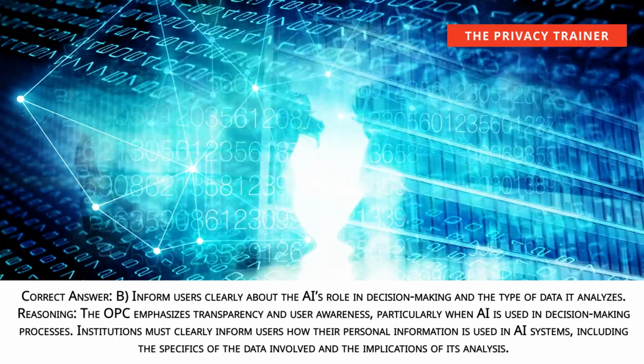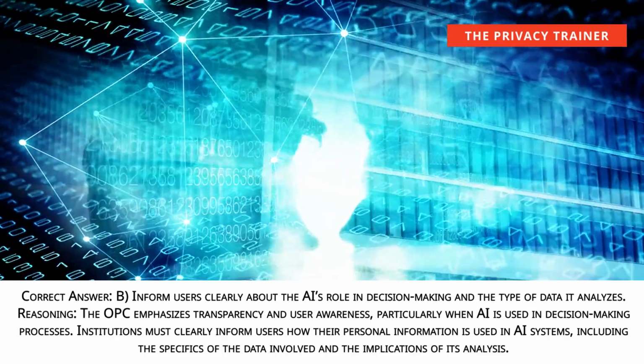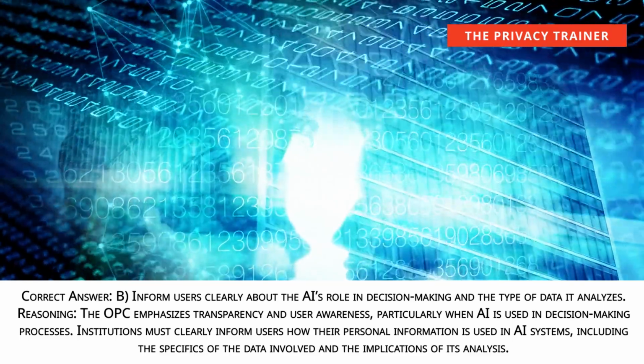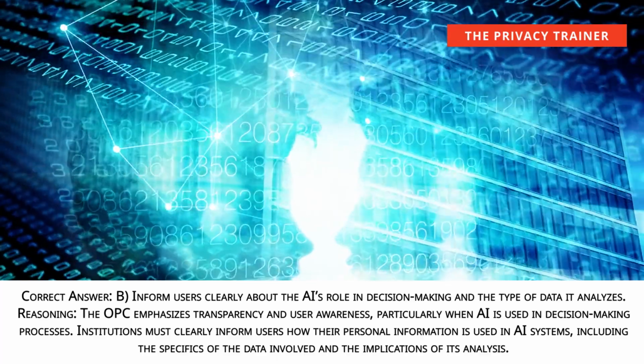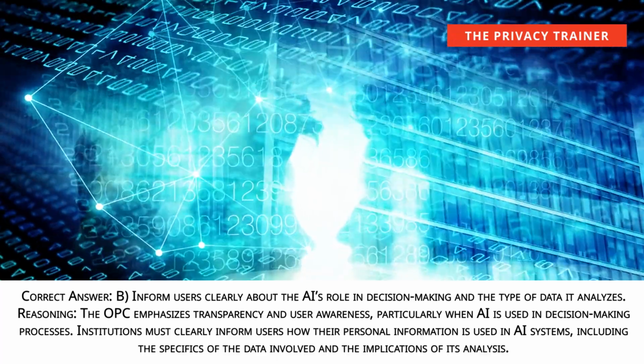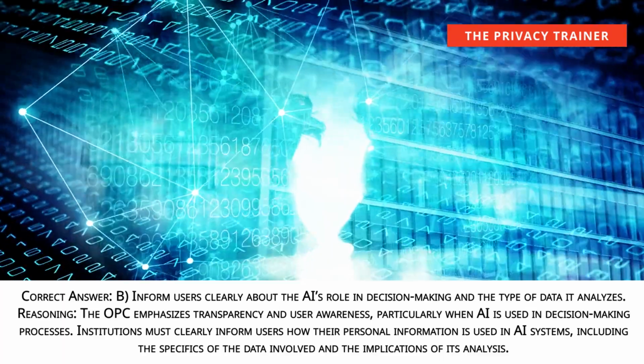Reasoning: the OPC emphasizes transparency and user awareness, particularly when AI is used in decision-making processes. Institutions must clearly inform users how their personal information is used in AI systems, including the specifics of the data involved and the implications of its analysis.